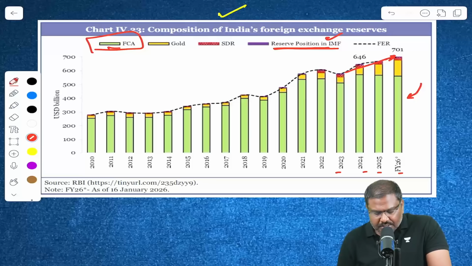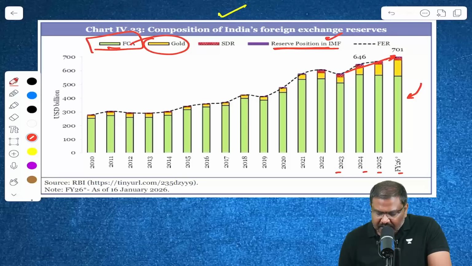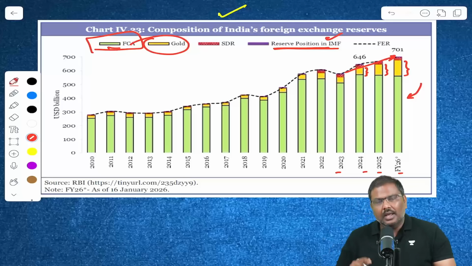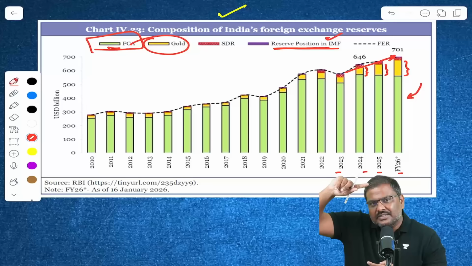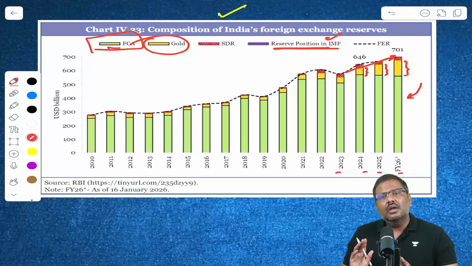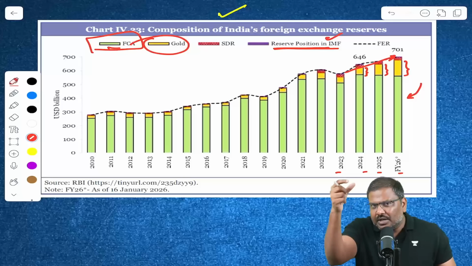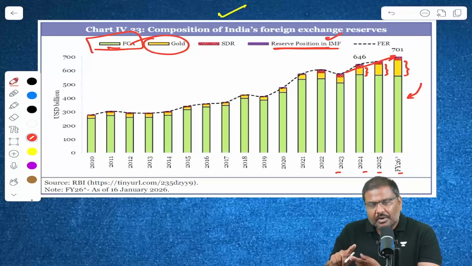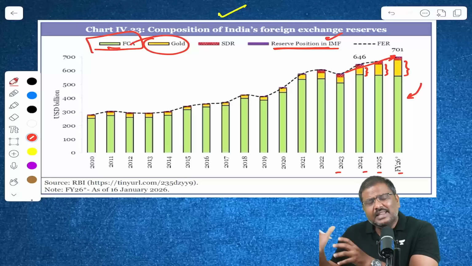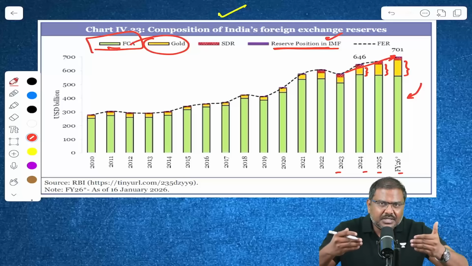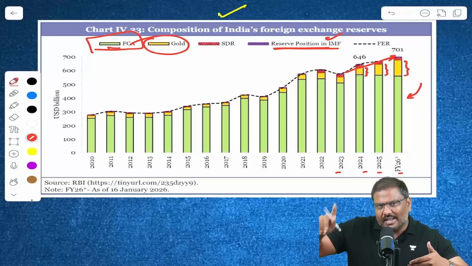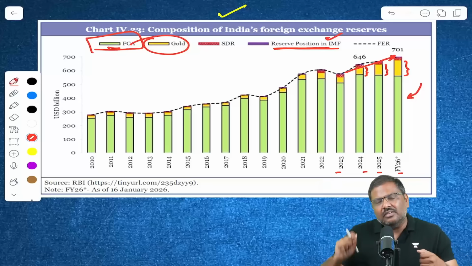But in addition to this, the question is on gold. Please observe what has happened to the length of the bar that represents gold. It has kept on increasing. So one of the reasons why Forex reserves have increased is because of gold. But why has the gold contribution to the Forex reserves increased? Because RBI, just like many central banks, has been purchasing more and more gold because of uncertainty as well as high inflation.